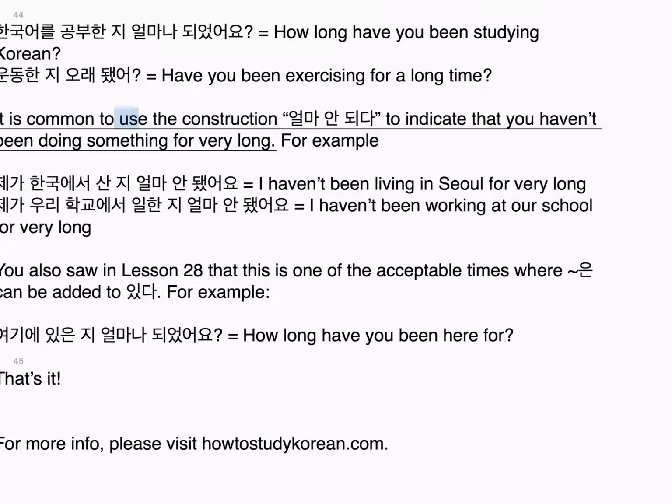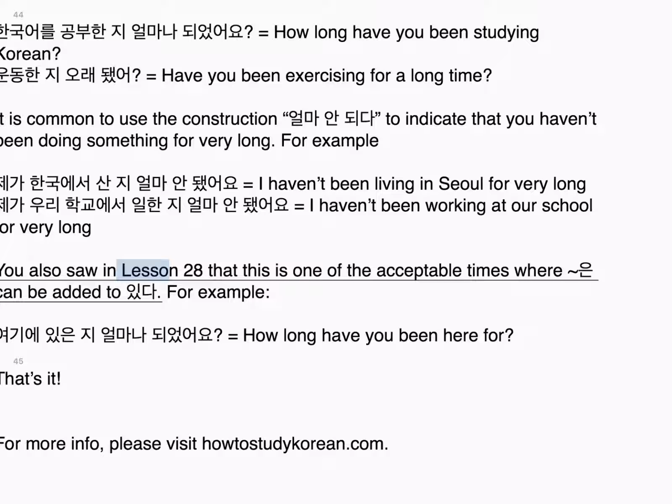It is common to use the construction 얼마 안 되다 to indicate that you haven't been doing something for very long. For example, 제가 한국에서 산 지 얼마 안 됐어요. I haven't been living in Seoul for very long. 제가 우리 학교에서 일한 지 얼마 안 됐어요. I haven't been working at our school for very long.